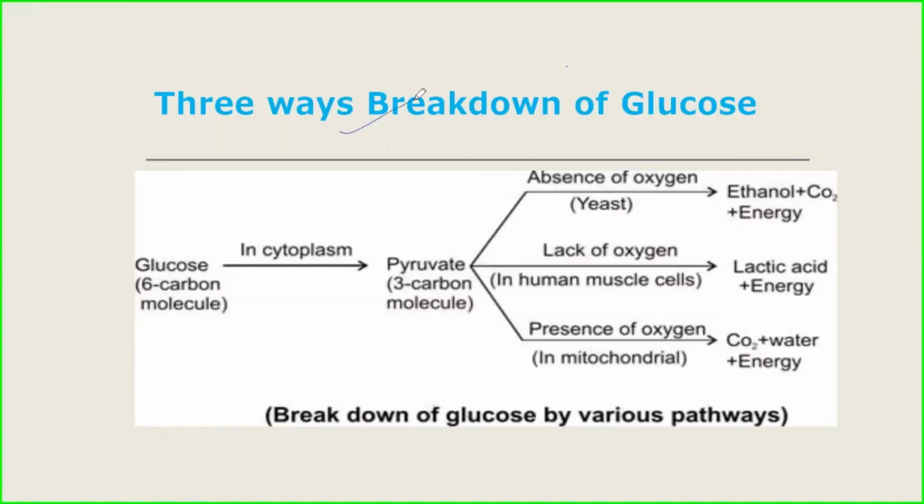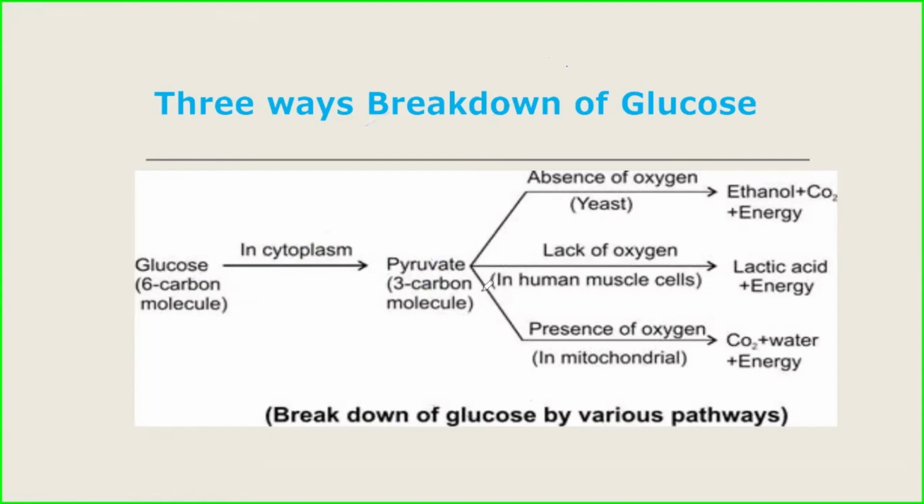Next is the breakdown of glucose. It is a very important question that is asked in the board exam. Breakdown of glucose by various pathways. Glucose breaks down into pyruvate. Glucose, that is a 6 carbon molecule, breaks down into a 3 carbon molecule, pyruvate. It takes place in the cytoplasm. This step is common in all organisms, aerobes and anaerobes. The first step is the breakdown of glucose into pyruvate.